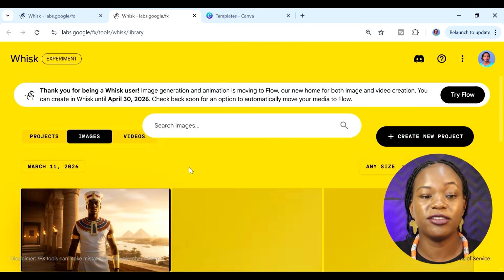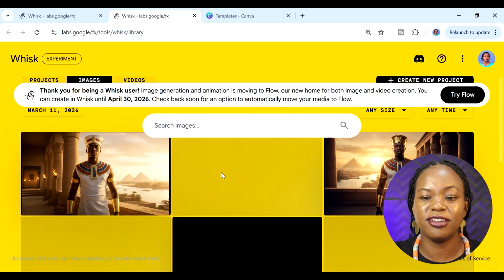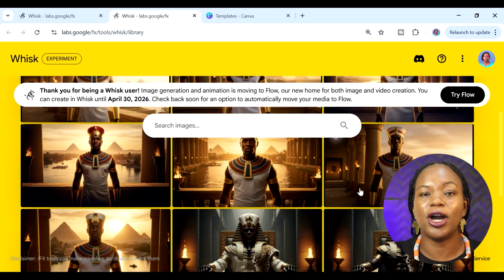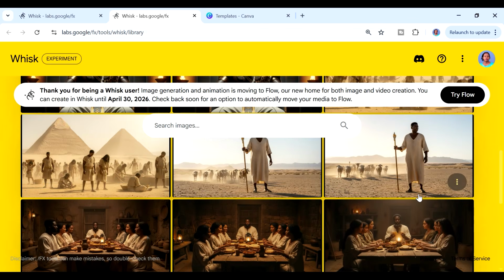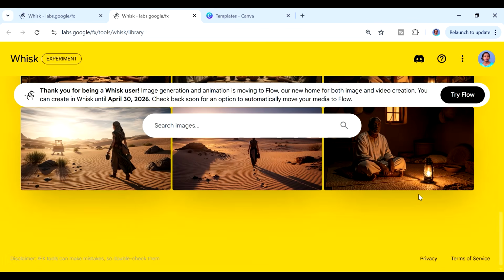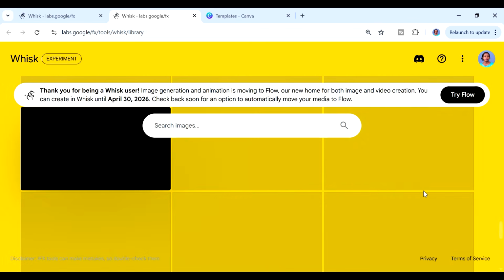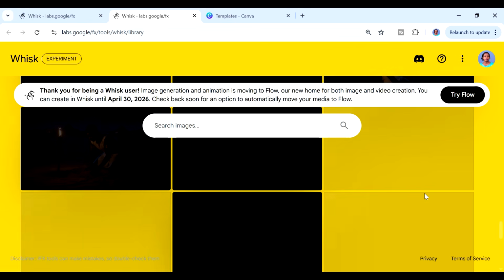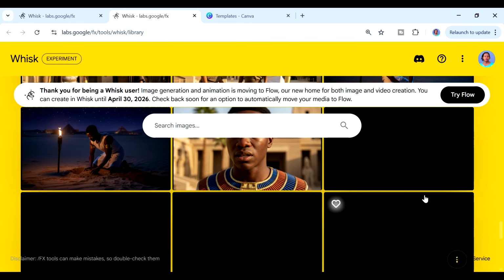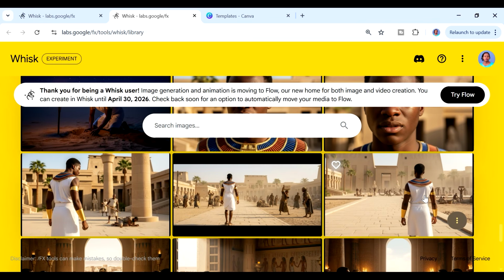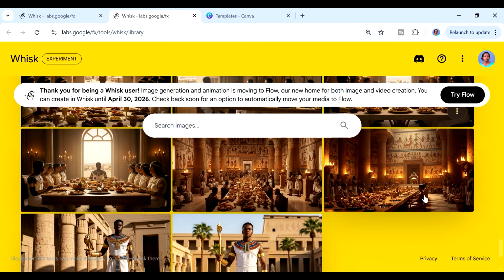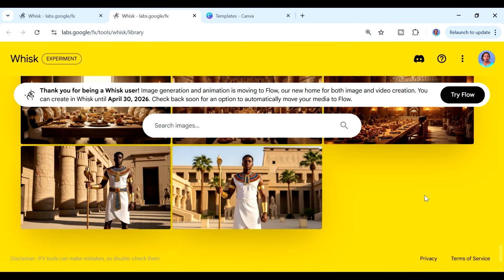Yeah, and you can use Whisk up to April 30th, 2026, and then we need to move to Flow. I think I'm going to cover Flow in a later video. Yeah, so you can see that I had many images that I created using Whisk, and you can see that they are quite high quality images. Now, the best thing about Whisk is that you can also get consistent imagery. Yeah, so you can see we have these same Moses here. So this is who I was using as my Moses.